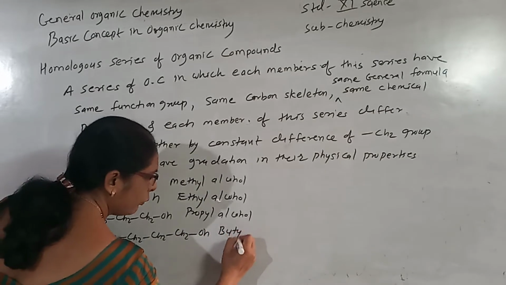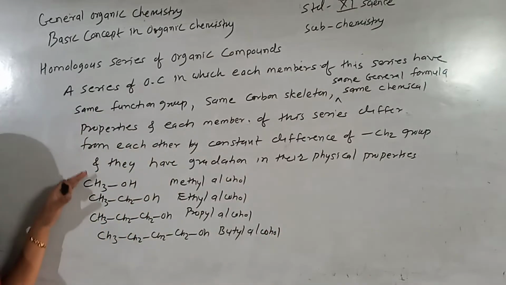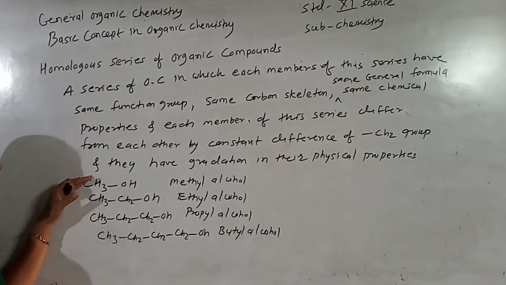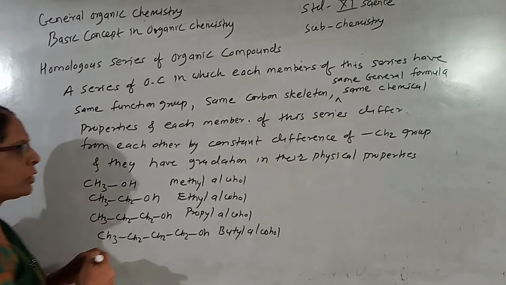If you write it this way, this is the homologous series of the alcohols. In this series, they have the same functional group, OH.